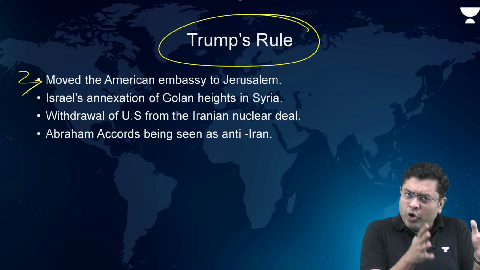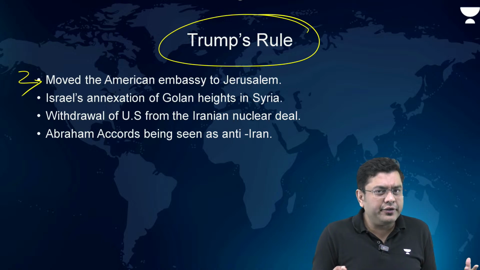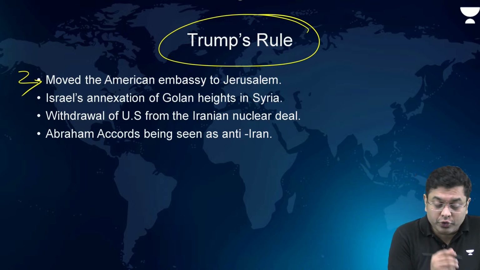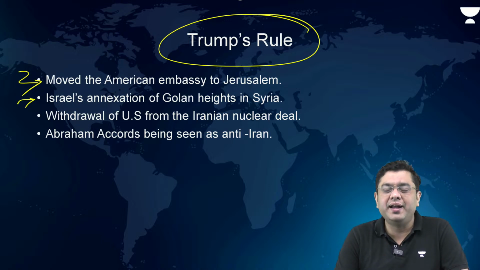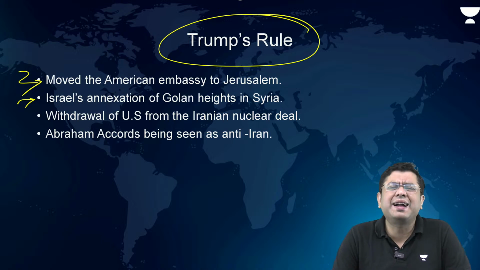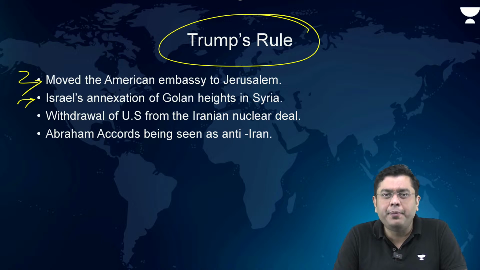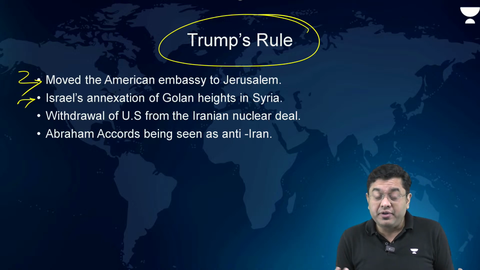So Trump has always been a very tacit supporter of Israel's cause of action. Then the US under Trump also supported Israel's annexation of Golan Heights in Syria and recognized the annexation. So again, tacit and overt US support was where the world could not even react.